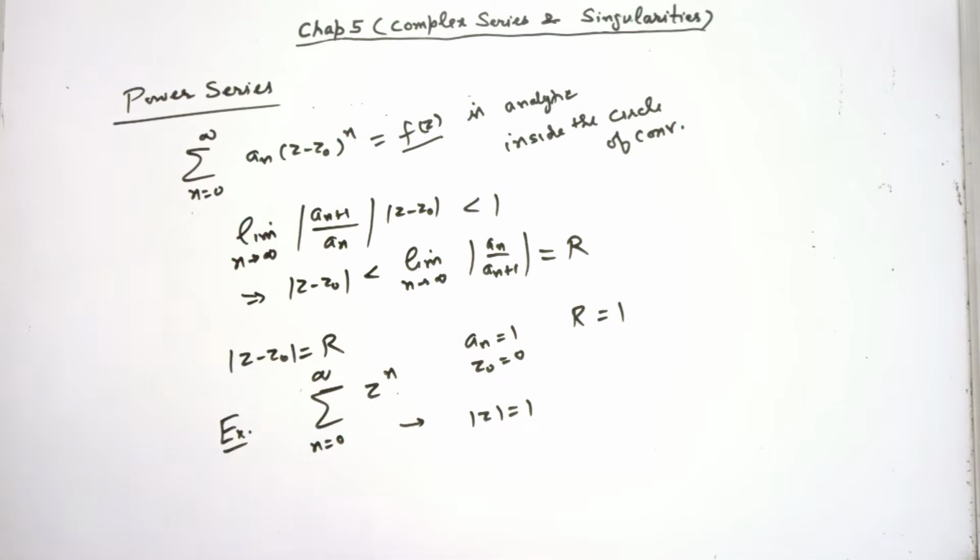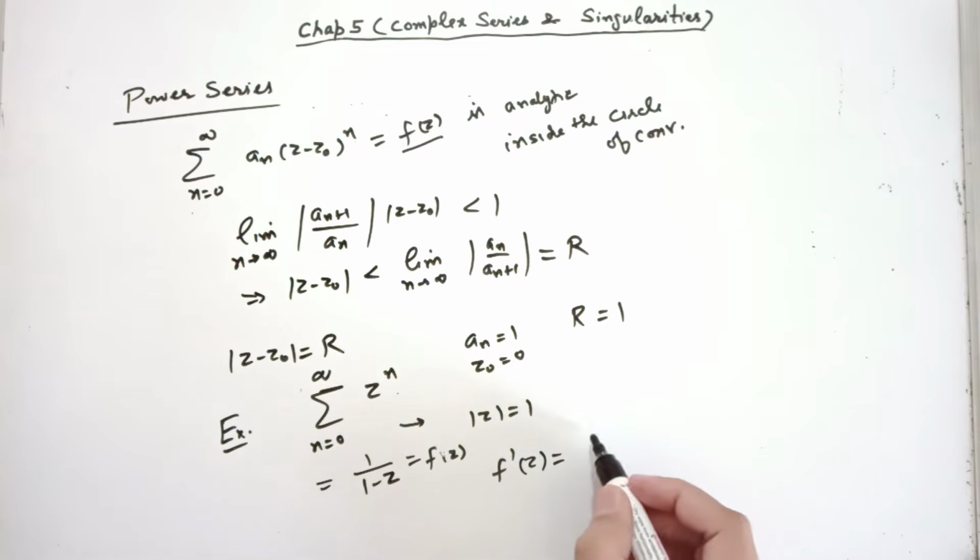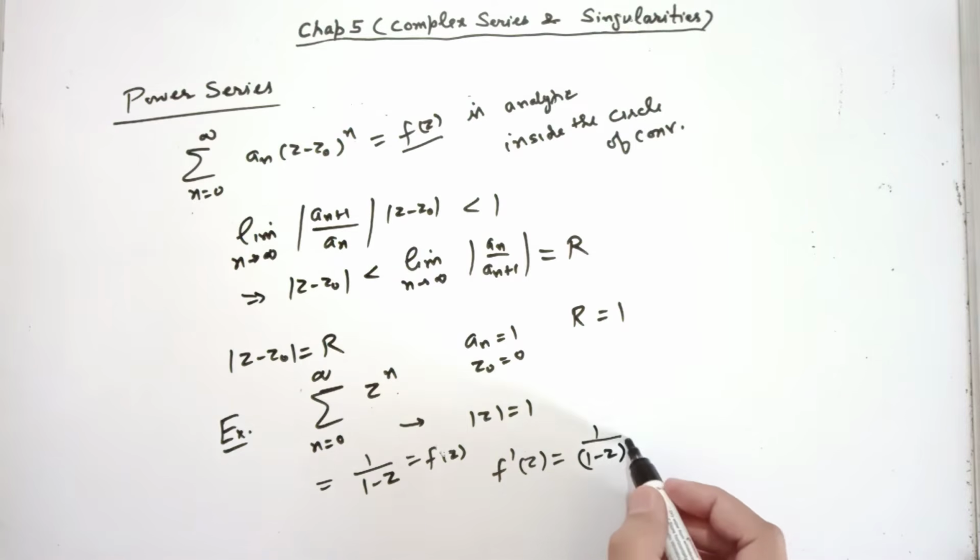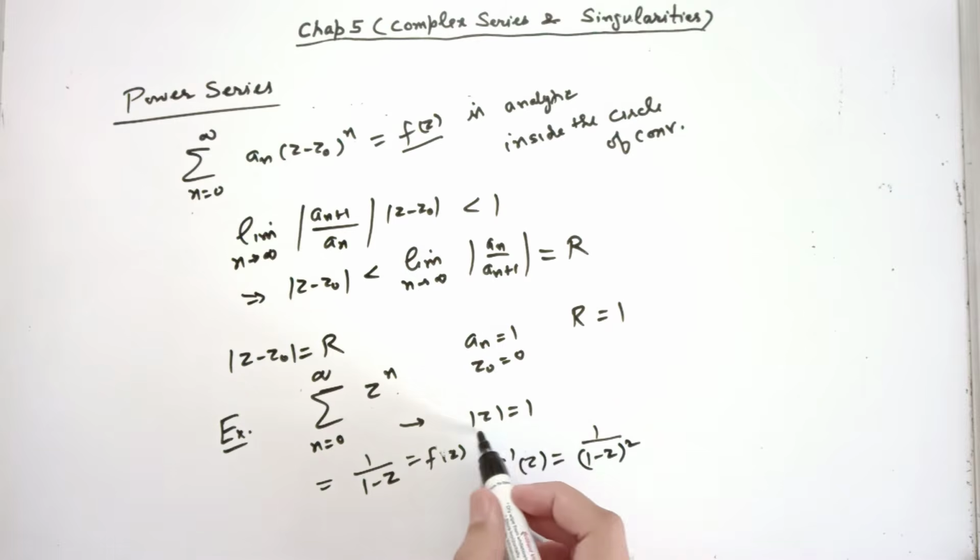What is the sum function here? In this case, the sum function is 1 over 1 minus z. You can clearly see that its derivative is well defined. This is f(z). So what is f prime of z? 1 over (1 minus z) whole square. You know this is well defined inside this circle. So it is differentiable everywhere inside this circle. That means it is analytic inside the circle of convergence.